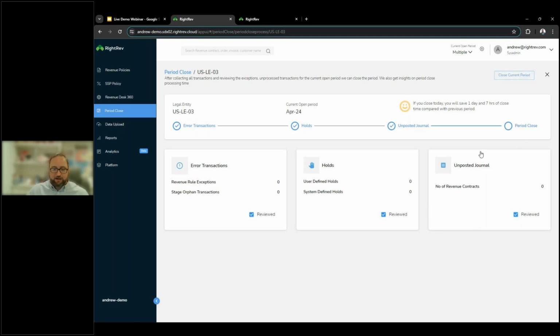That is going to lock all of your prior period information. We cannot make any more changes at that point, and it's going to open up the next period. In this case, it would open up May.